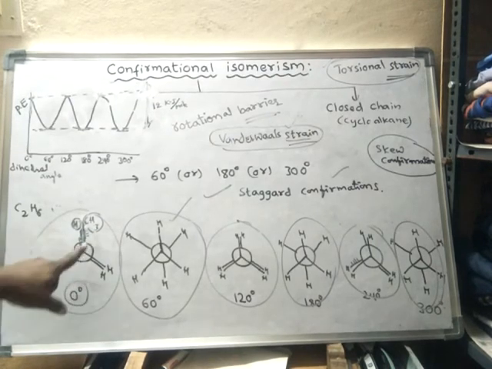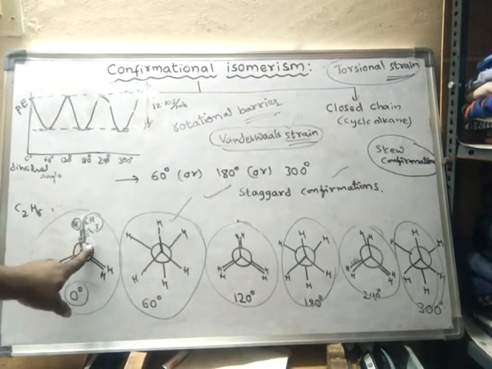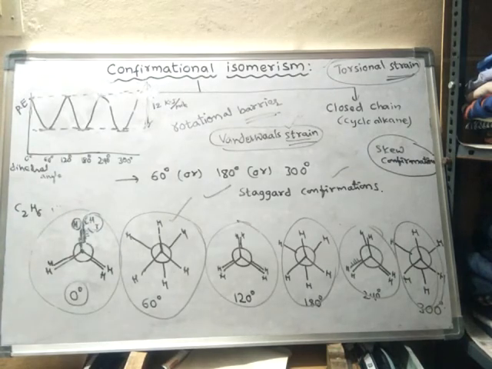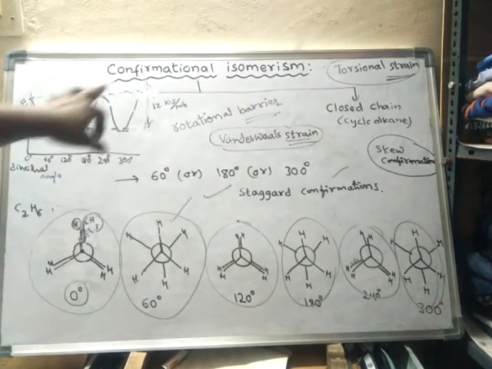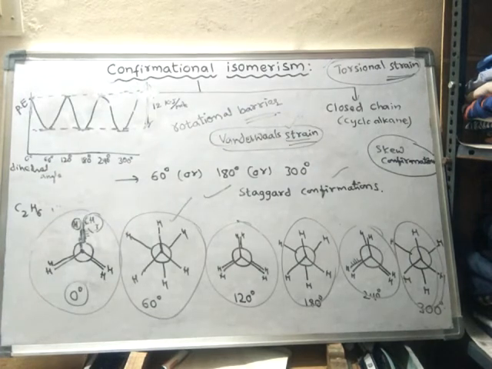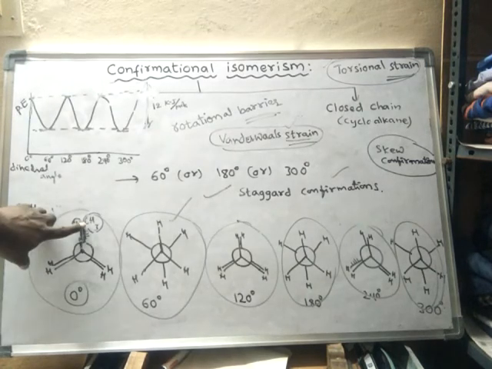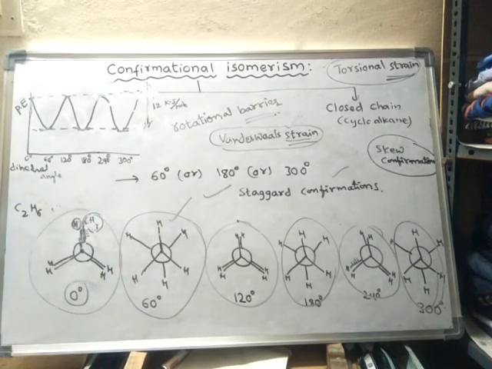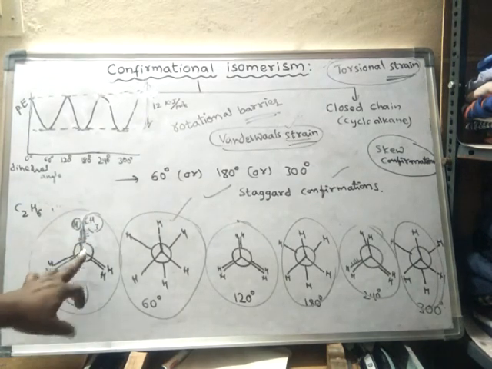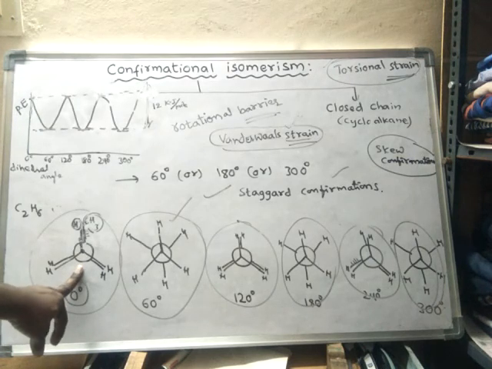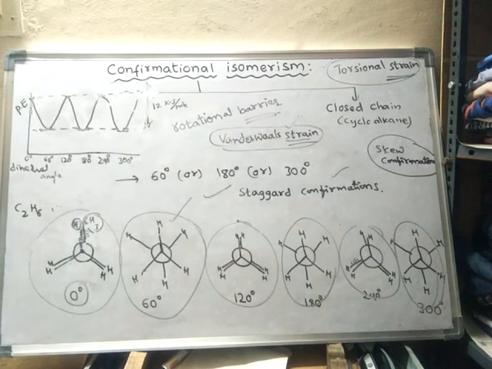There are 3 carbons, so it should be called propane, but in conformational isomerism we have to call it substituted ethane, not propane. Hydrogen is substituted by a methyl group, so now it has become propane, which should be considered as substituted ethane.